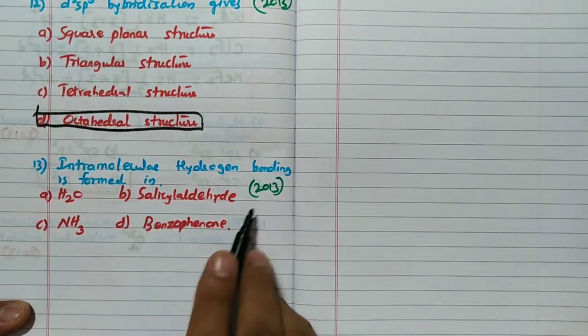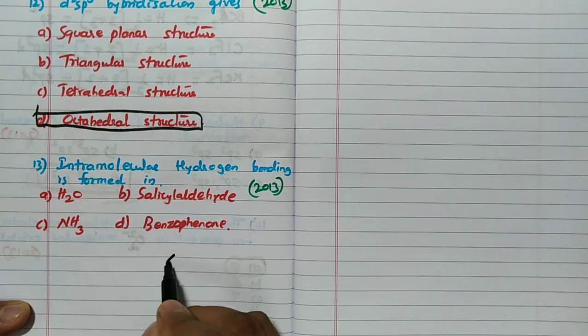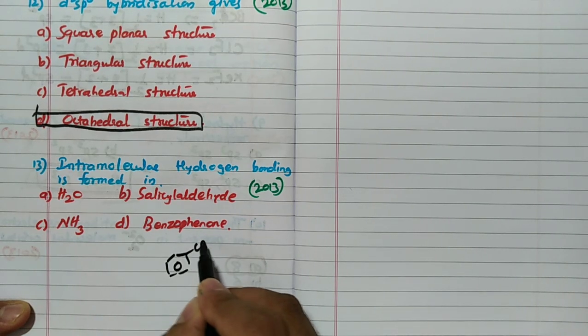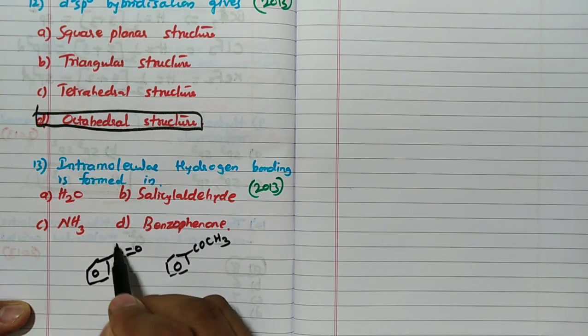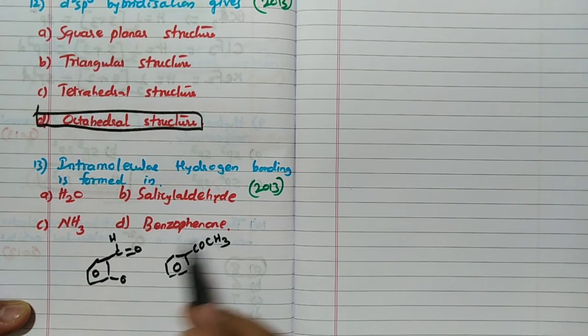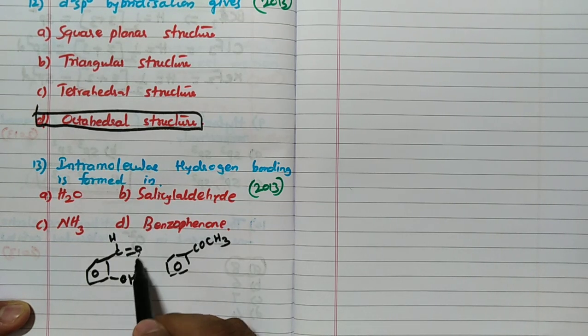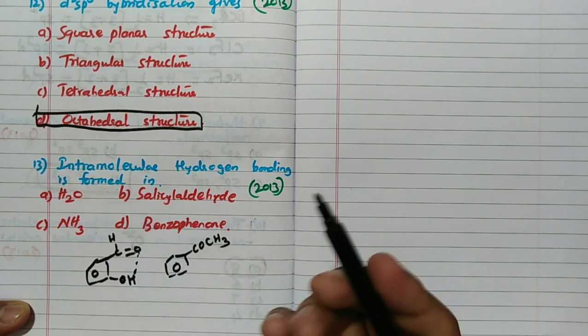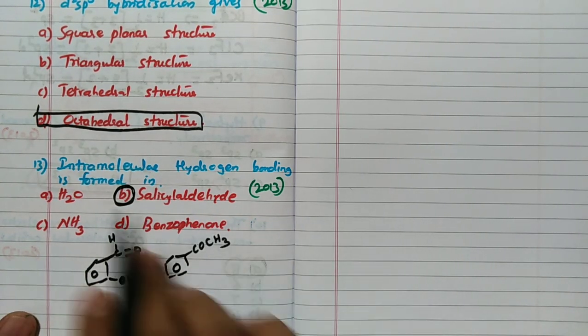Intramolecular hydrogen bond is present, asked in the 2013 question. Intramolecular hydrogen bonding is not present in some. Benzophenone structure we will see. Benzophenone, COCH3. See, it will never form because there is no bond here. Only hydrogen is present, it will not form. But salicylaldehyde can form. Because in salicylaldehyde you can see C double bond H, and here it is OH. See, this H and this oxygen can form a hydrogen bond. So hence salicylaldehyde, the answer is B. Answer is B, remember. So intramolecular hydrogen bonding is present in B.